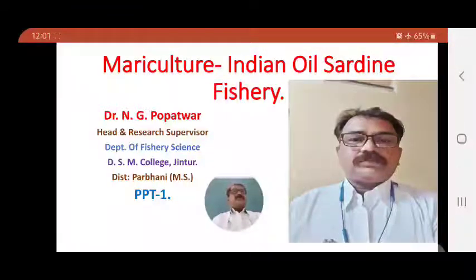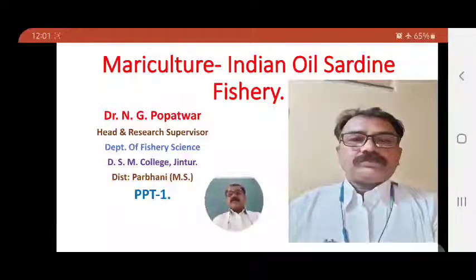All these various types of fishes, including ribbonfish, are commercially caught from both the east coast and west coast of India, in which the maximum marine production comes from the Indian oil sardine, and hence it is called Indian sardine.